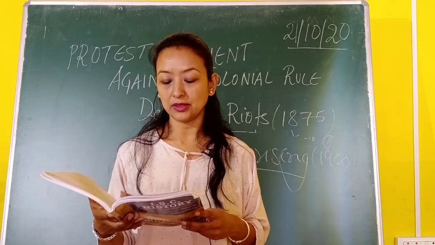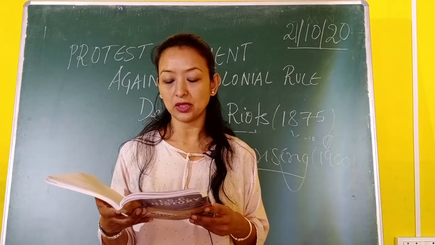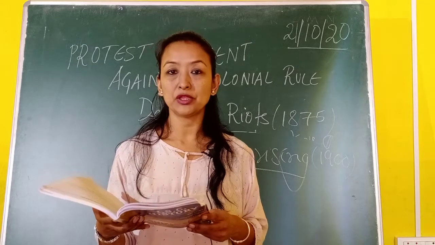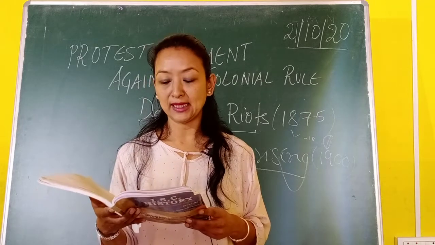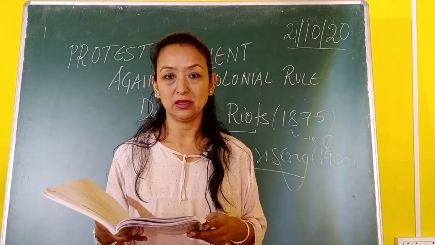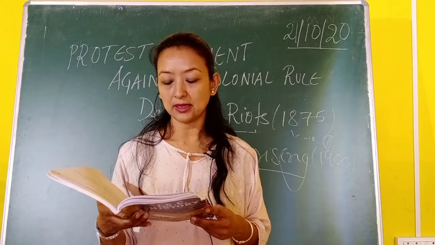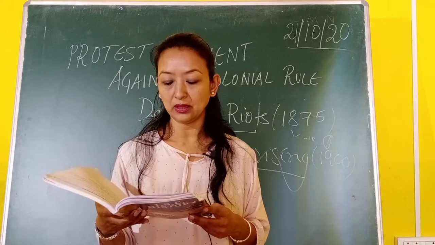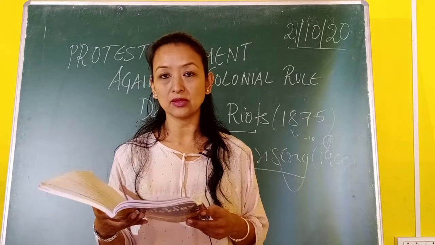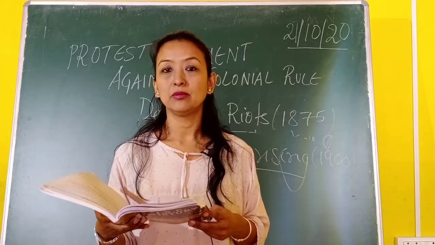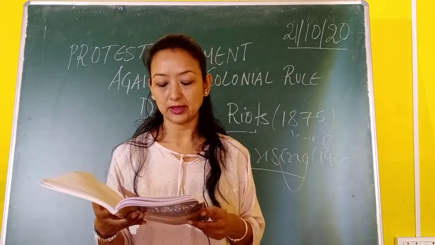The colonial officers, their agents and the local zamindars came closer to each other to suppress the movement. So again, the British officers, the zamindars, their local agents, they all came together, and now they wanted to suppress the revolt started by the Mundas. Naturally, the Mundas started a movement against all the Europeans, including the Christian missionaries, colonial officers and moneylenders. So the Mundas, on the other side, started a movement against the British officers, the zamindars and the other local leaders.